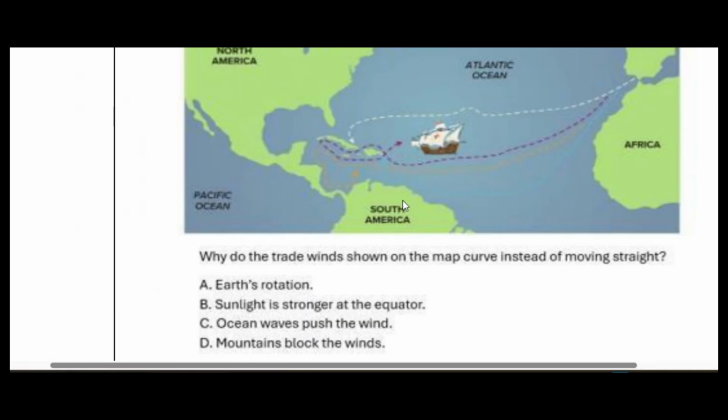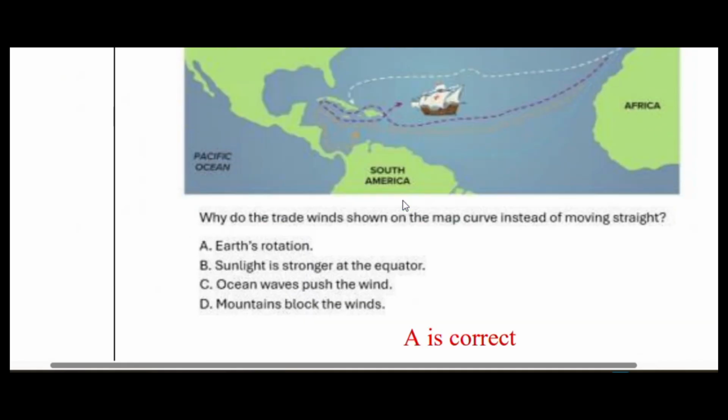Why do they curve? They curve because of the Earth's rotation. The Earth rotates, right? So the wind on the surface of the Earth will curve because of that. It will not go in a straight line. It will turn. So what is that effect called? It's called the Coriolis effect. So the Coriolis effect causes the wind to turn.